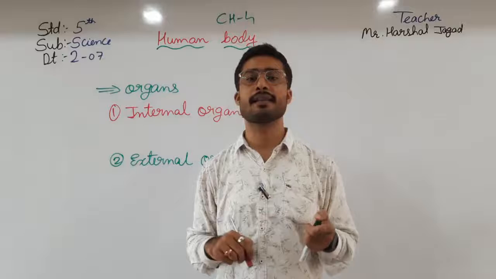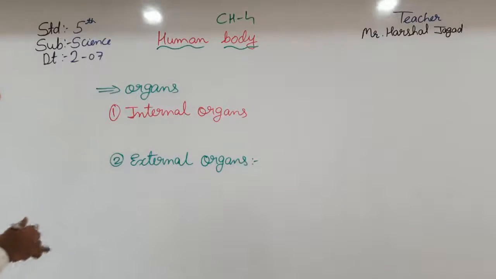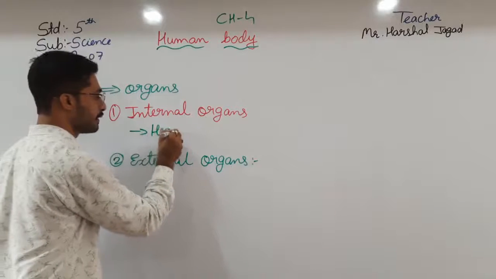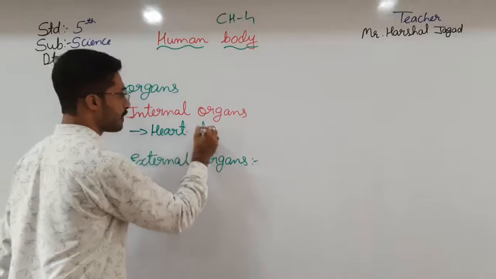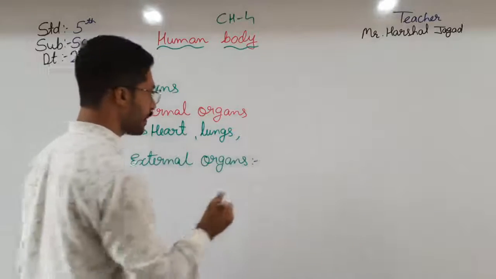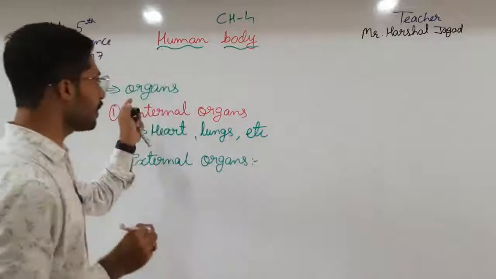In that I will just give the example: the internal organs are heart, lungs, etc. These are the internal organs.